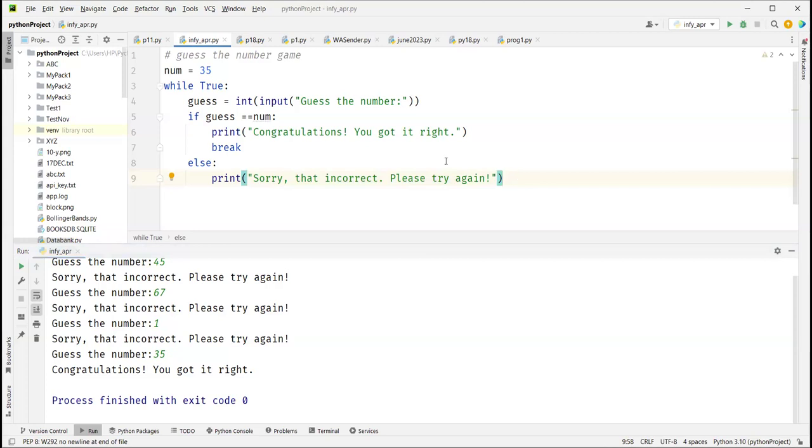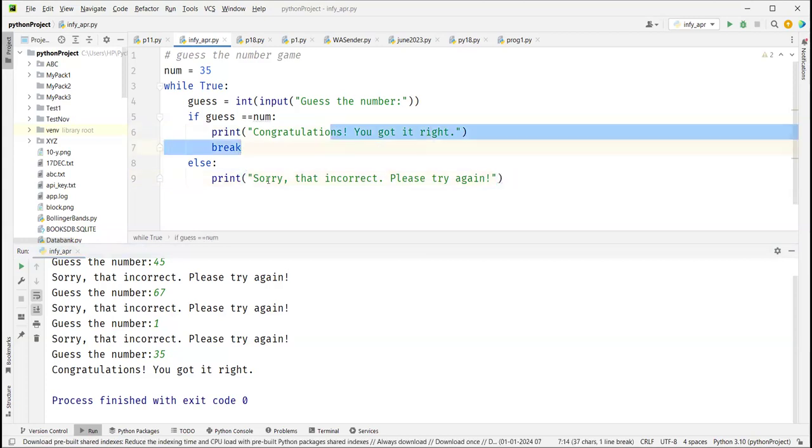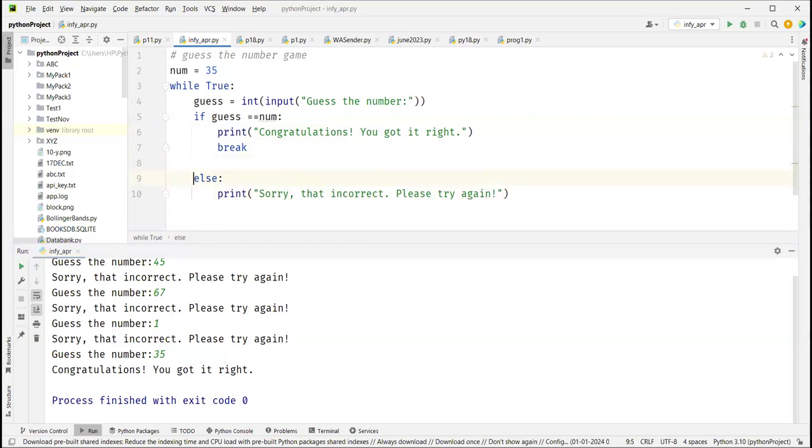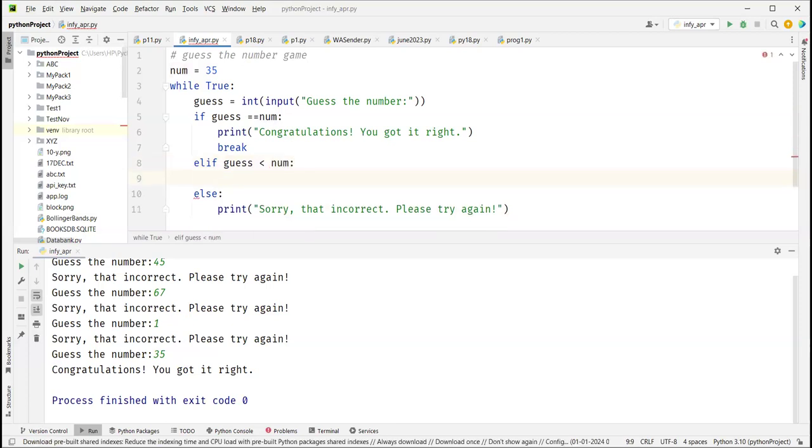So if you get it right, this is where you come. But let's say we want to even give a hint. Apart from equal to, we have two conditions: guess would be less than num, or guess will be greater than num.